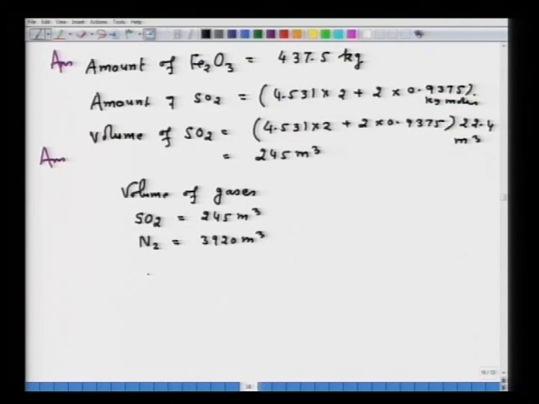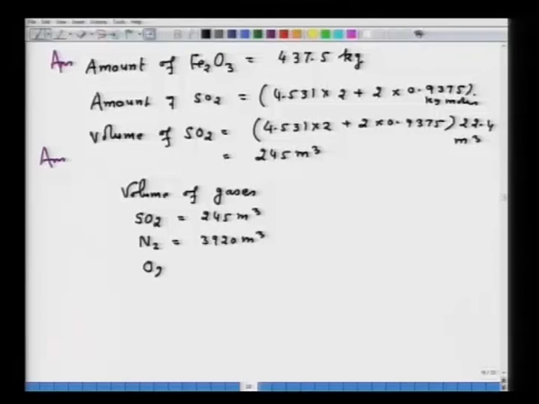Since you use excess air, there will also be excess oxygen in the gases, equal to 695 meter cube. So, the total amount of gases forming is around 4860 meter cube.